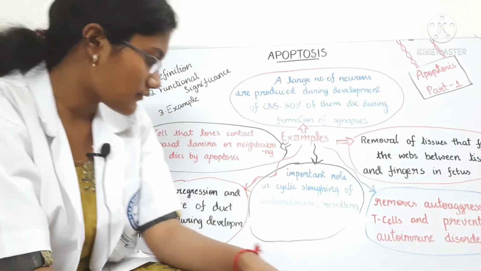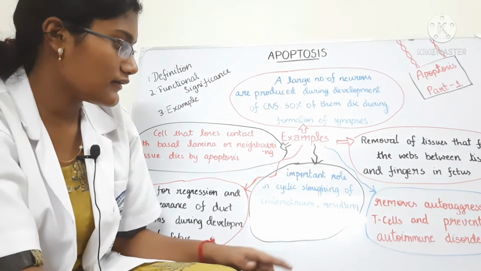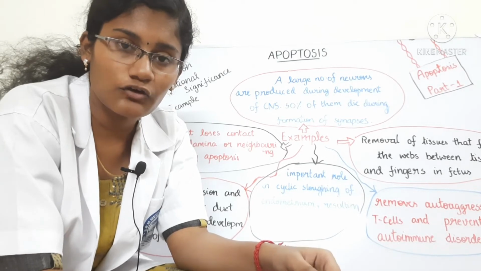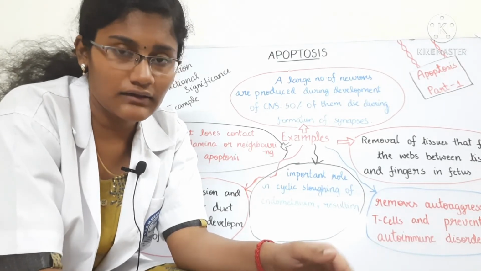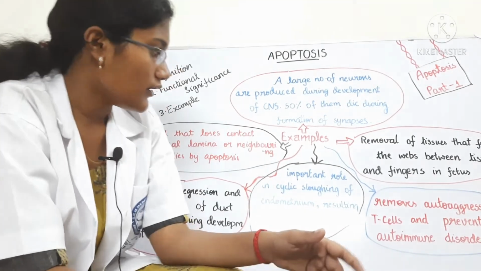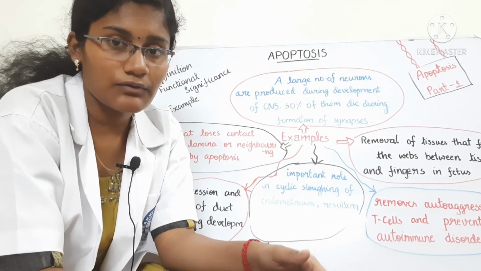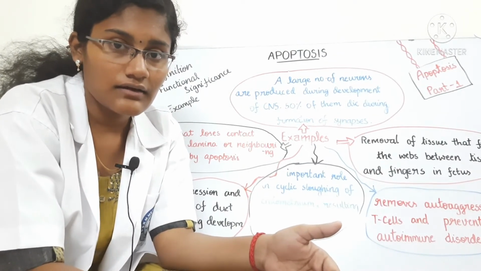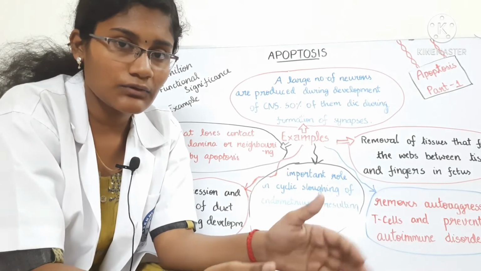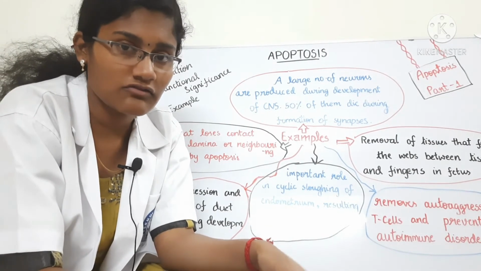And the next example is that it has an important role in cyclic sloughing of the endometrium, and this results in menstruation. Every month during menstruation, the endometrium layer of the uterus, or the innermost lining of the uterus, gets destroyed and the blood flows out. So the destruction of the endometrial lining is done by the cells using apoptosis. The cells commit suicide, and they do this by activating an intracellular death program, and because of this every month menstruation takes place.